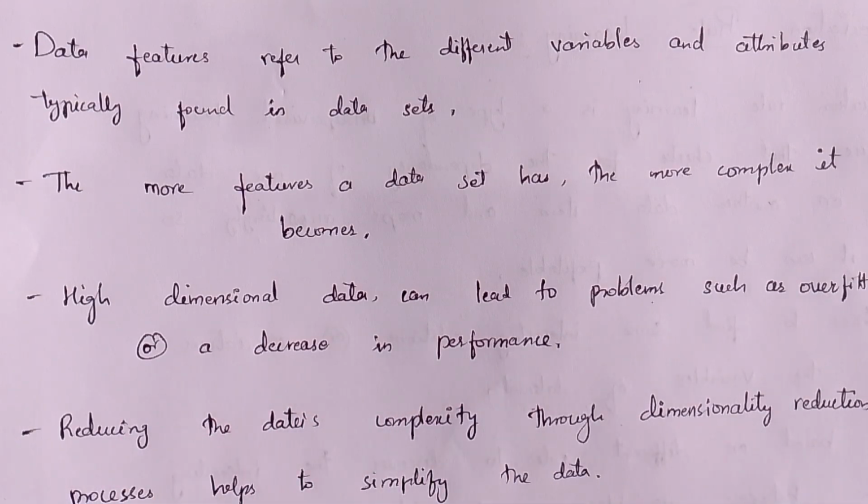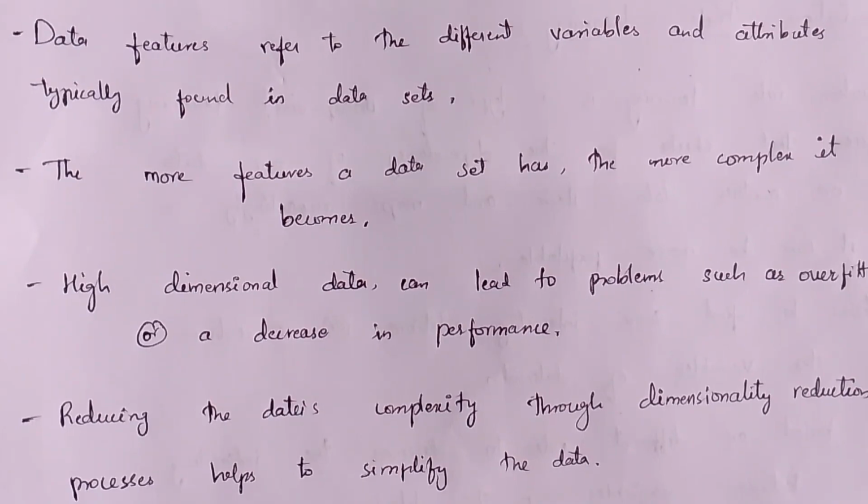If we have data which is very high dimensional, then it may lead to a problem such as overfitting or a decrease in performance. If it is very high dimensional, then it will have less performance, or it will not fit for our use. For example, if we want to install some application which is very high dimensional on our phone, then our phone is not fit for that application. So it will become overfitted, or it will not perform very well. So its dimension needs to be decreased for our use.